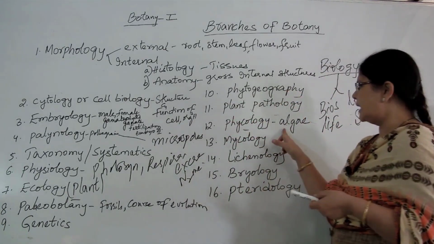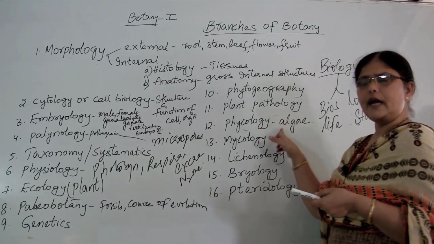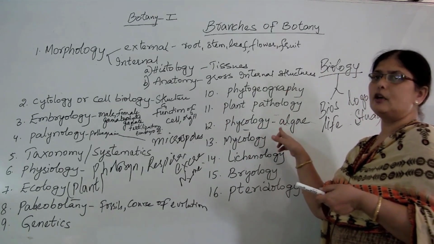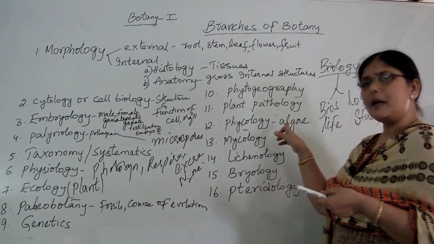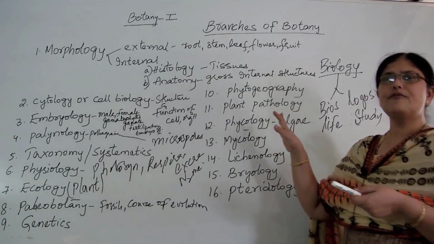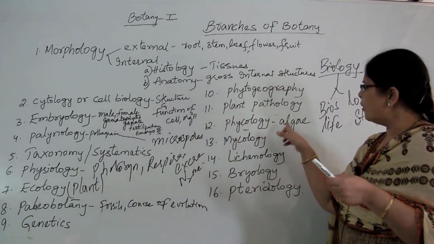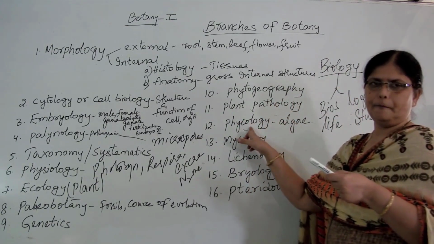So these algae, the complete study of them, these are photosynthetic, autotrophic and chlorophyllous living organisms. That is, they have chlorophyll pigments in their body, and therefore they help in photosynthesis, and they are the chief producers of oceans, seas and various water bodies, and the study of them is called phycology.